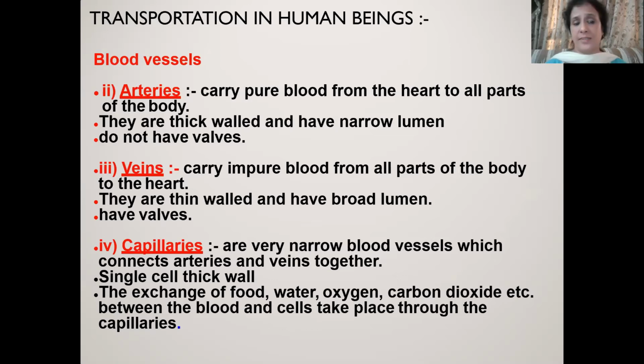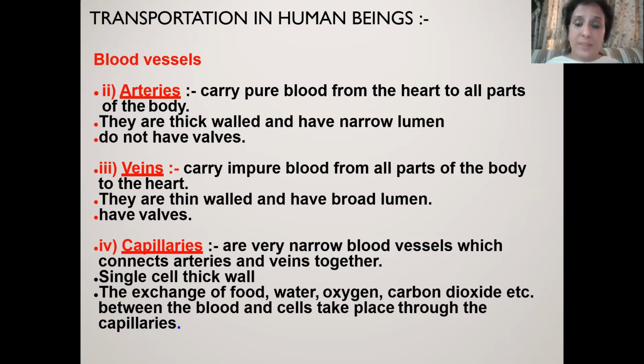On the other hand, veins carry the deoxygenated blood from all parts of the body to the heart. Again, there is an exceptional case. Pulmonary veins carry oxygenated blood. Again, the question is why?